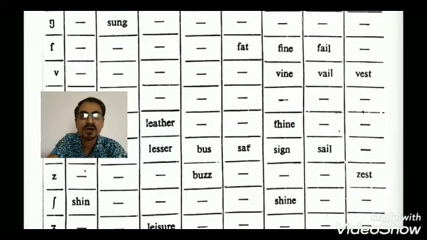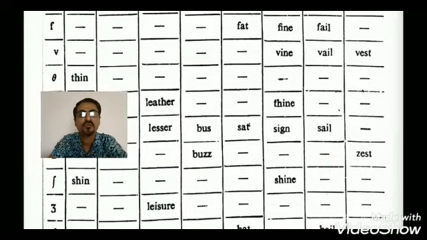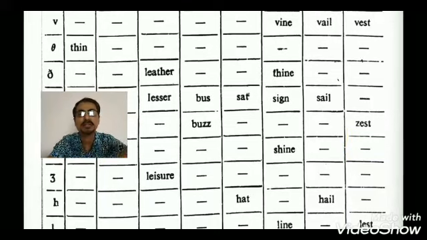Then we have f as in fat, fine, fail. V is also labiodental. V as in vine, veil, and vest. Then we have th as in thin, thick. And we have the voiced th, as in leather, the, this, these, that, those.